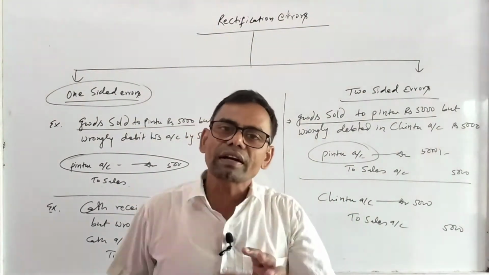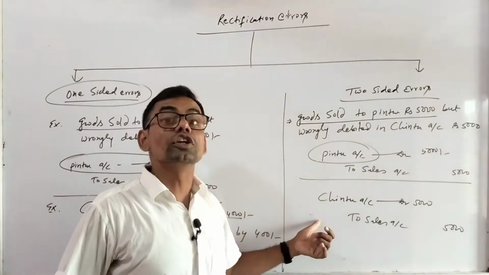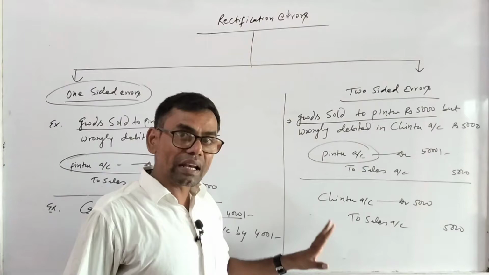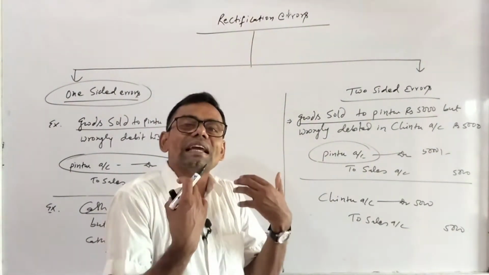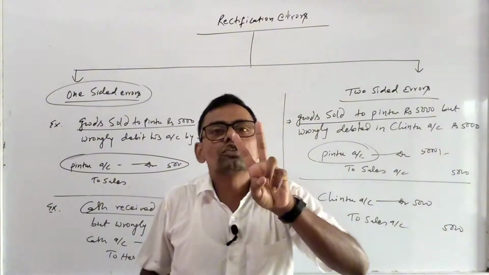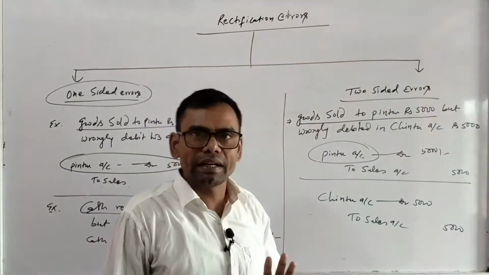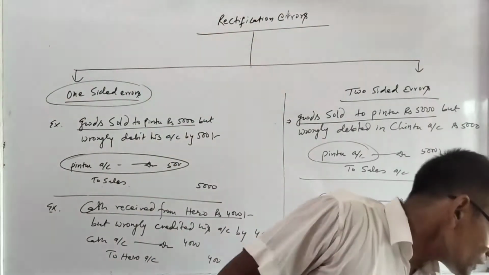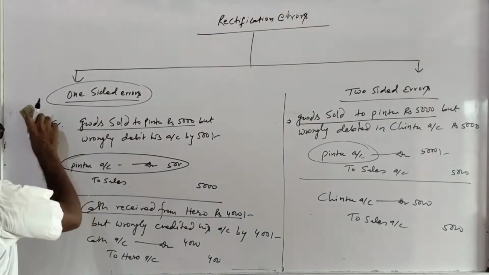How many accounts are affected? Two accounts are affected, one Pintu, another Chintu. Pintu should be written and Chintu should be cancelled. So this affects two sides, two accounts. Therefore, it is called a two-sided error. So you are clear about one-sided error and two-sided error.